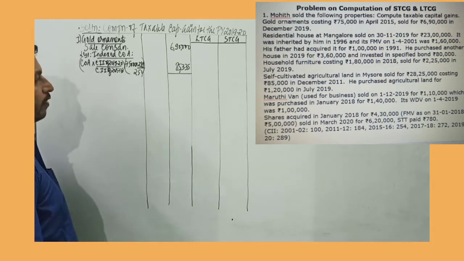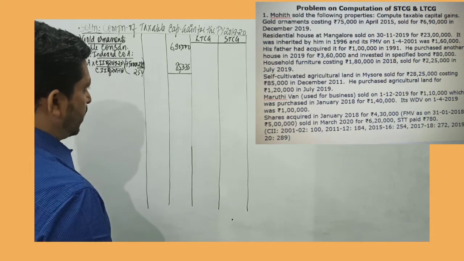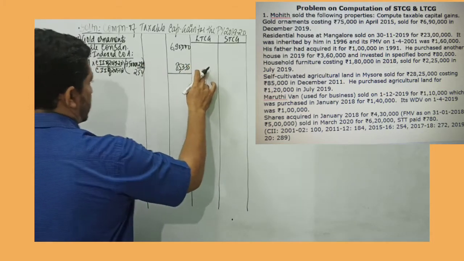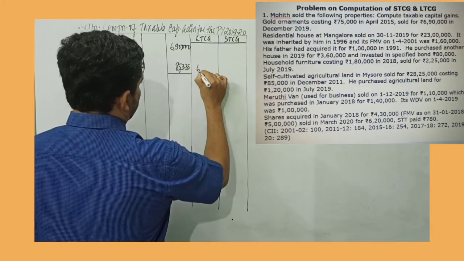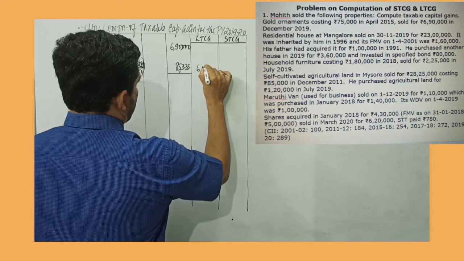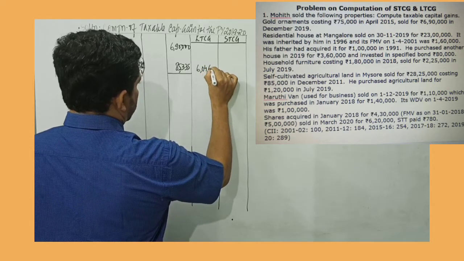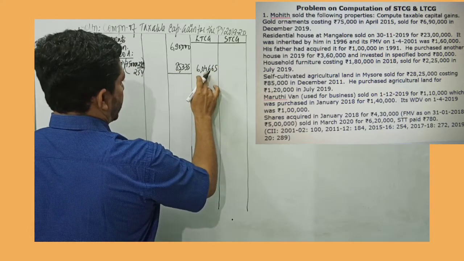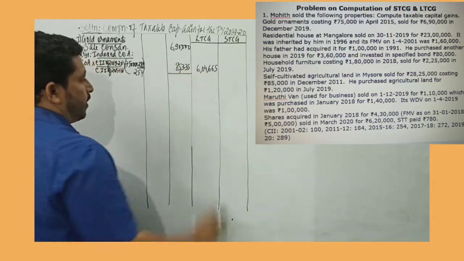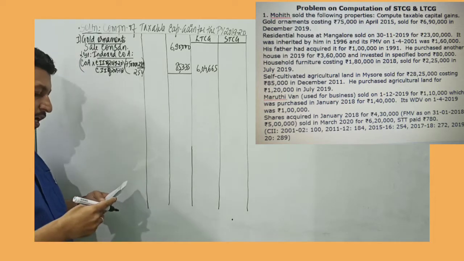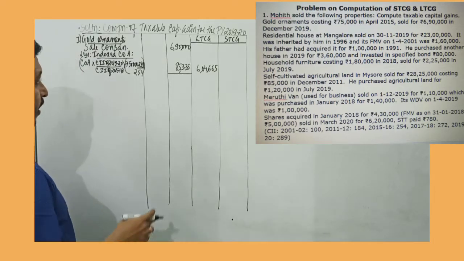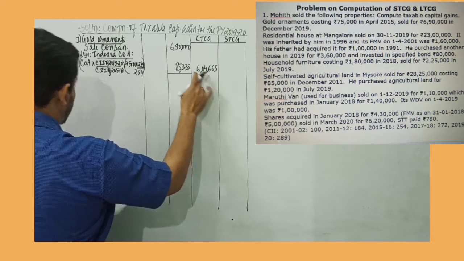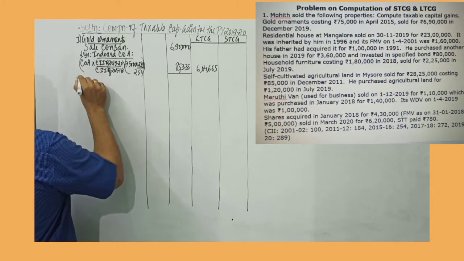So 6,90,000 minus 85,335. It's a long-term capital asset. So I get a value of 6,04,665. So gold ornament is a long-term capital asset. Next we move on to residential house.